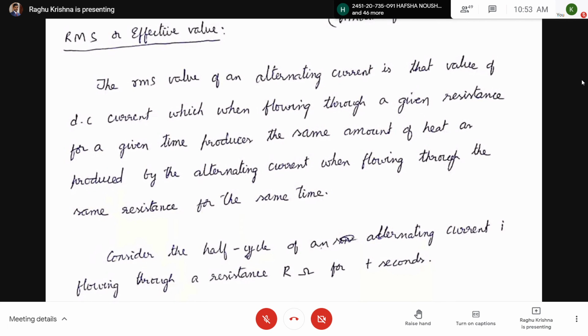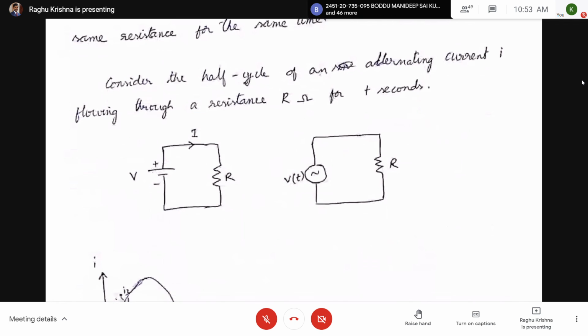This is considered as one experiment. The value of the DC voltage which produces the same amount of heat as produced by the alternating current for the same resistance for the same time is the RMS value of the AC current.